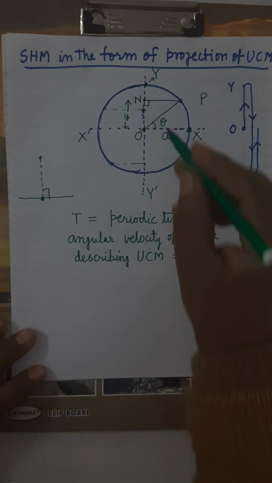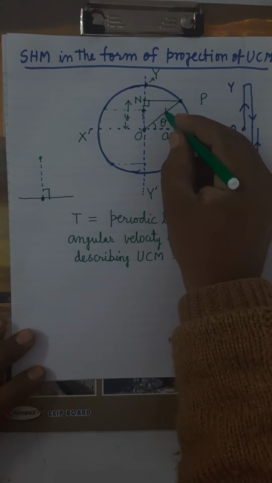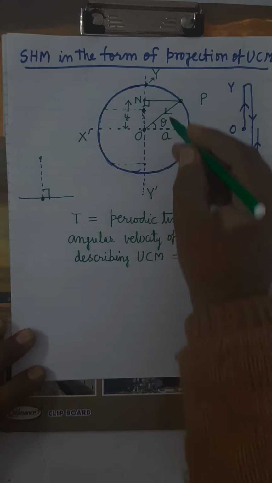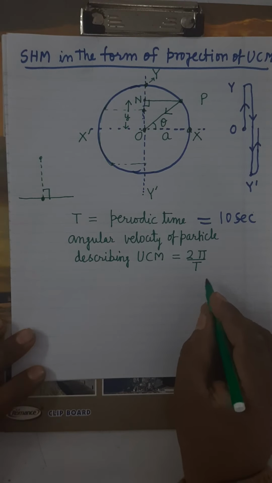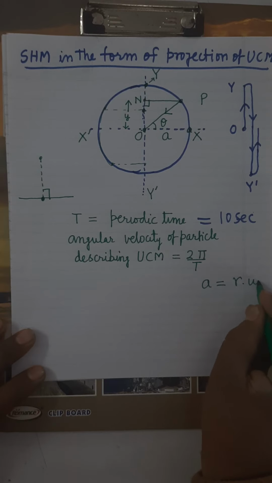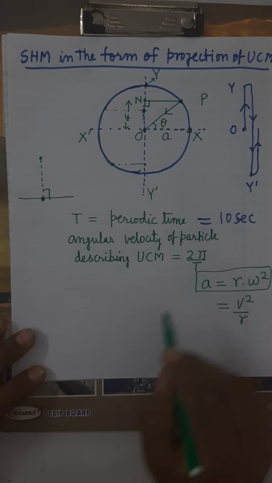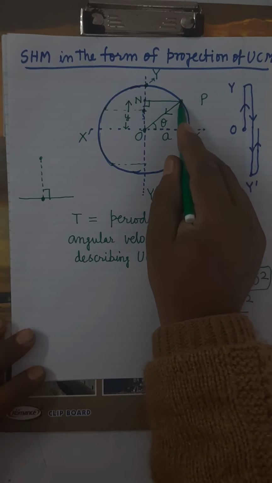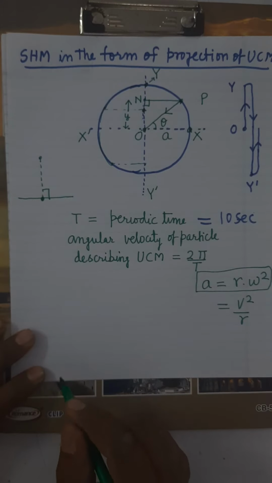It's clear? So see here, what is the formula of centripetal force or acceleration? We know the centripetal acceleration equals r into omega square. There is one more formula, v square upon r, but here we will describe it in terms of r into omega square. So for the particle which is describing UCM, what will be its centripetal acceleration?